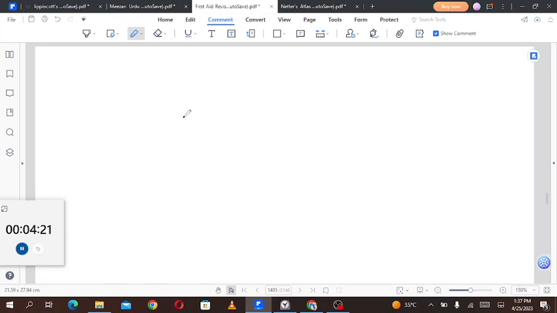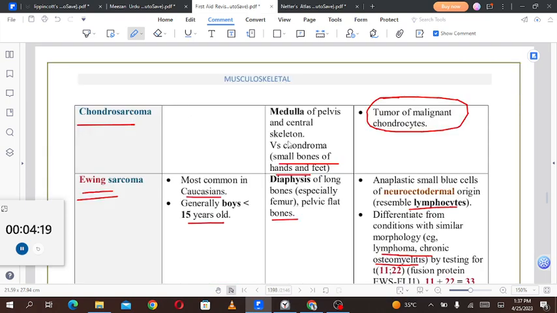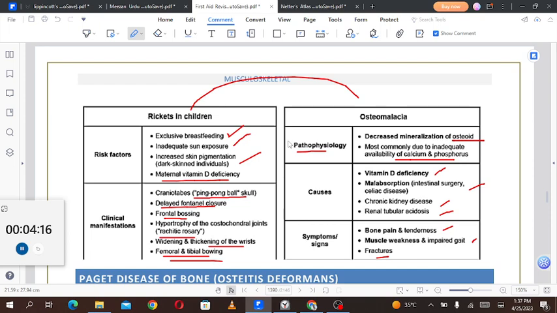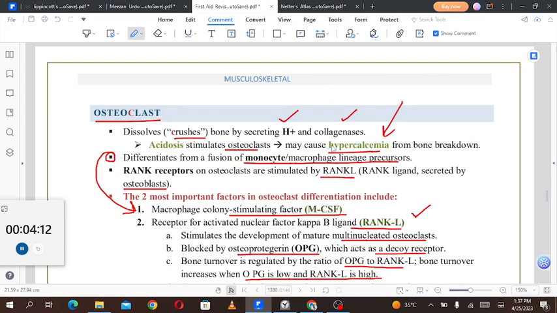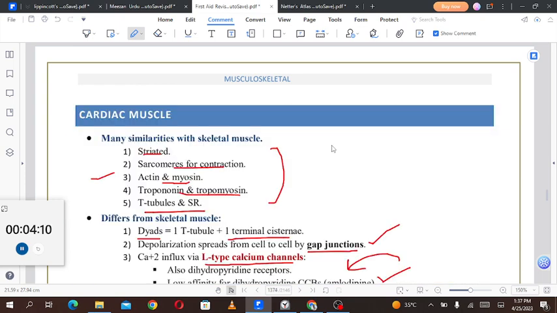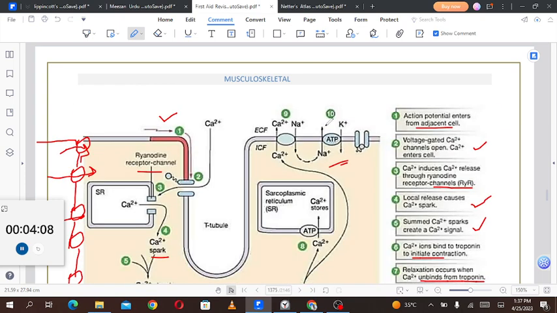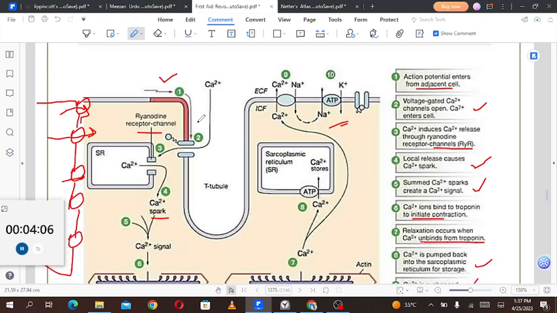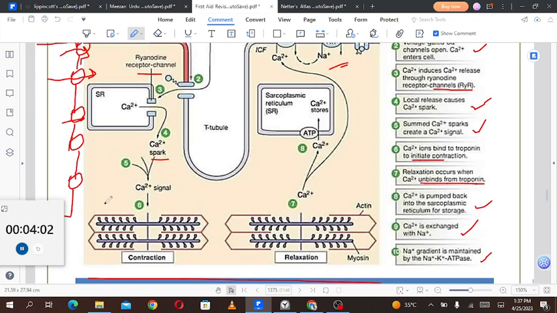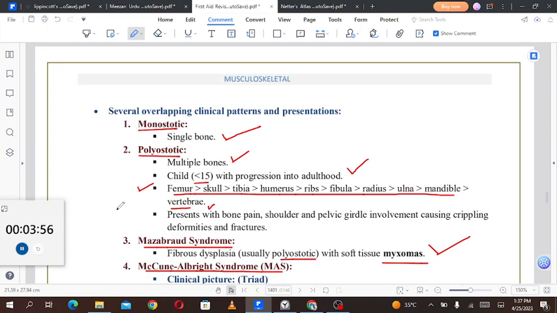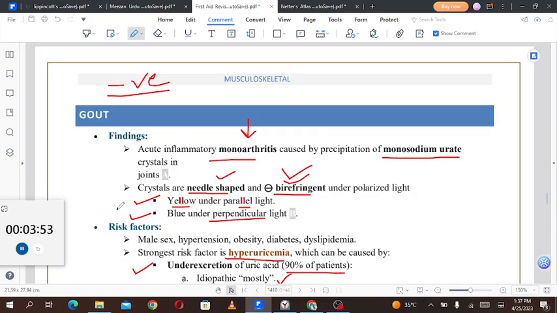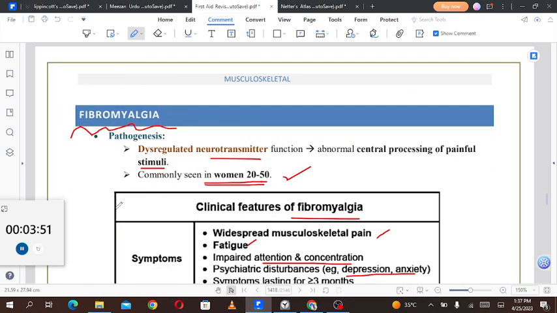Just give me a second. The physiology section. Okay, so the physiology section which we saw, this one, is for the cardiac muscle. So it is excitation contraction coupling from this point all the way to the contraction that was happening over here. If there is any problem with that, it is seen with this mechanism.